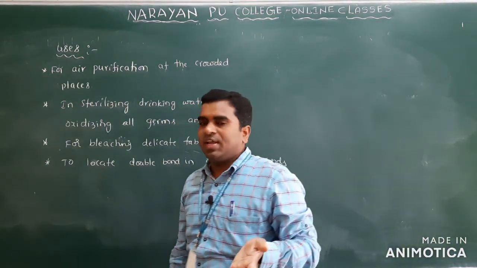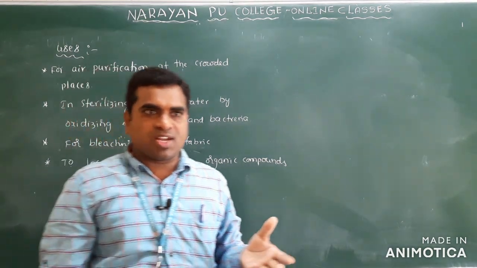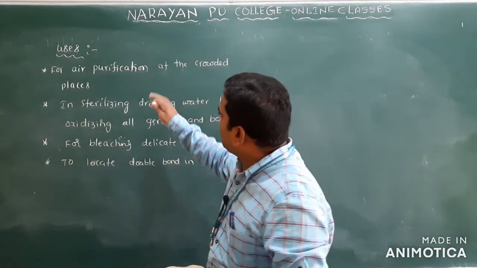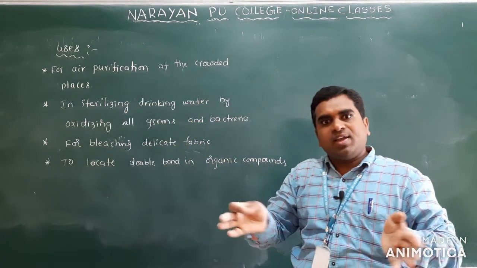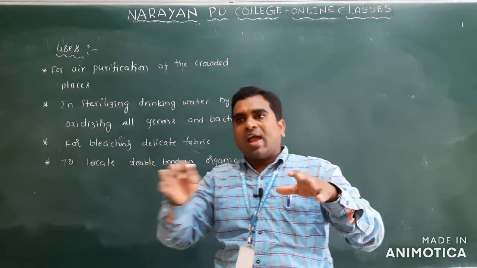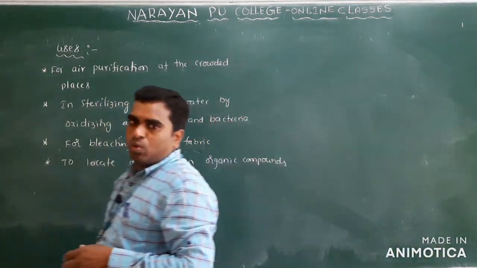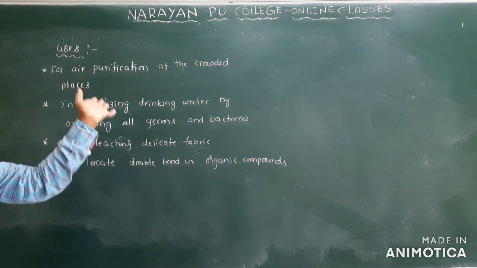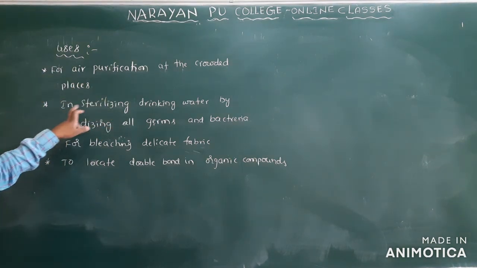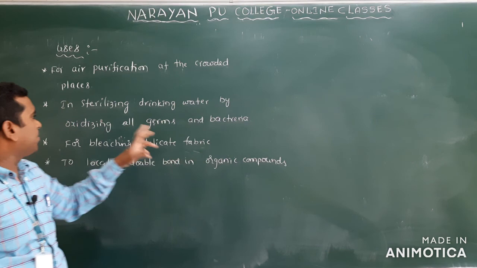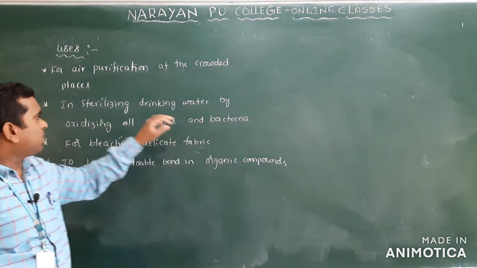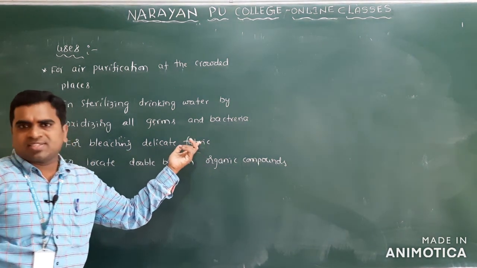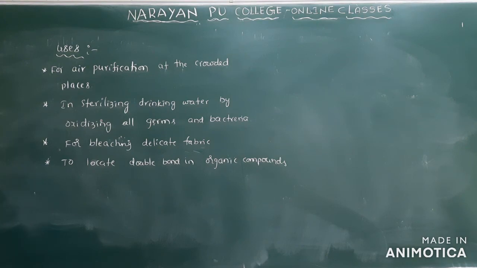I already mentioned ozone is about 1.6 times heavier than oxygen. To purify the impure air, you have to remove the air from those cinema halls, and at that time they spray ozone. Because ozone is heavier than air, it replaces the air in that place. It is also used in sterilizing drinking water by oxidizing all germs and bacteria, because it acts as an oxidizing agent. It also acts as a bleaching agent, so it is used for bleaching delicate fabrics such as silk, starch, and wax.